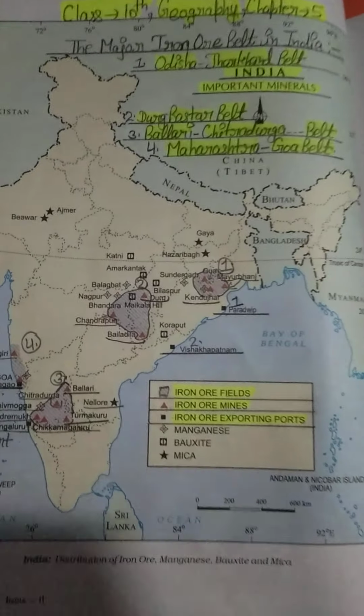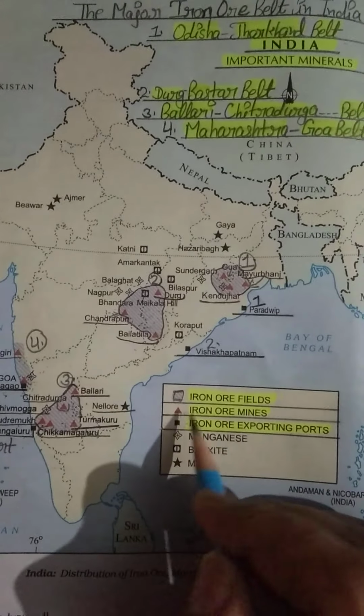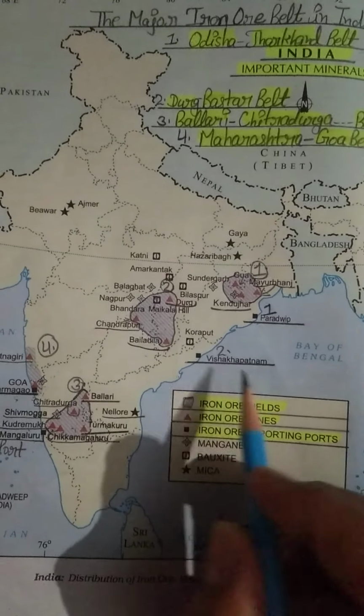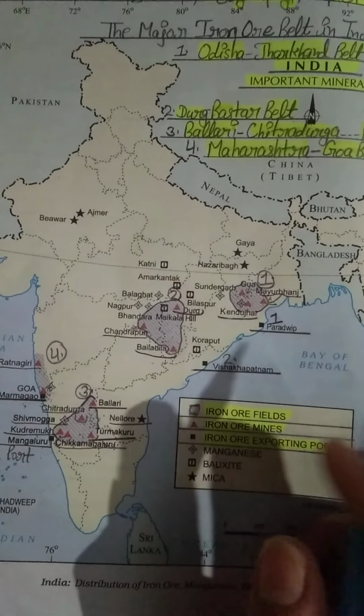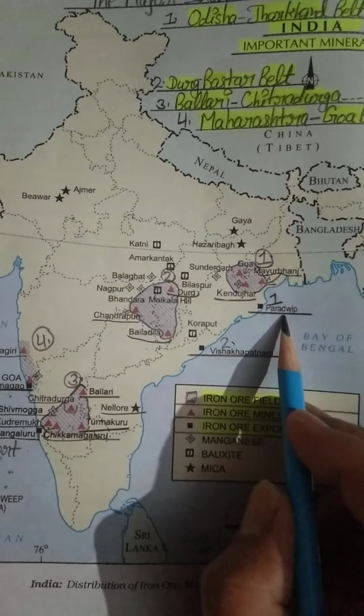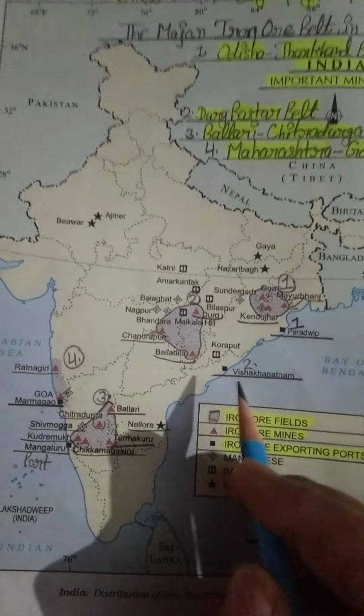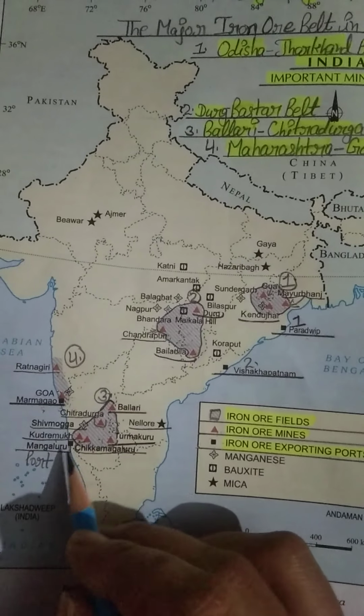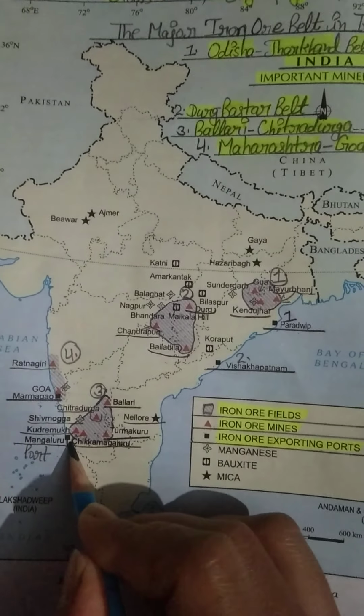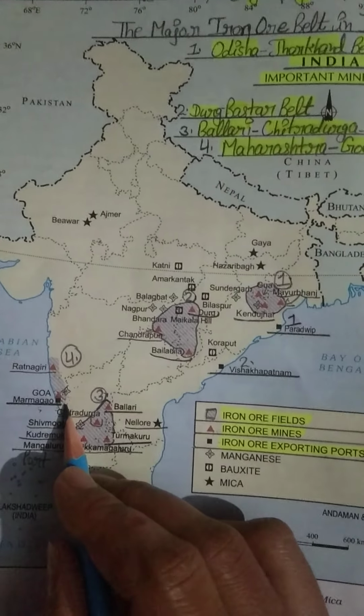Okay students, and just once again see the iron ore exporting ports. Majorly we have four exporting ports. Number one, Paradeep, and number two, Visakhapatnam, we have this dot, and number three, Mangaluru we have, and number four, Marmagao we have.